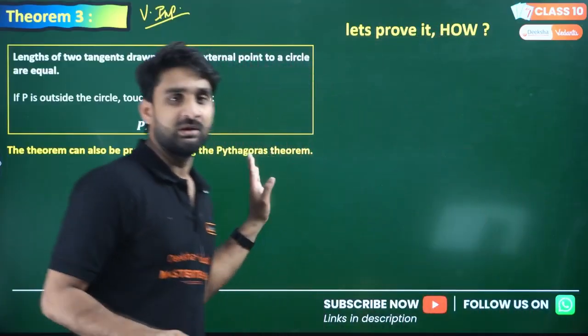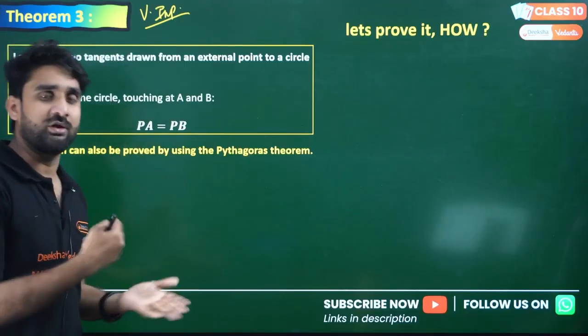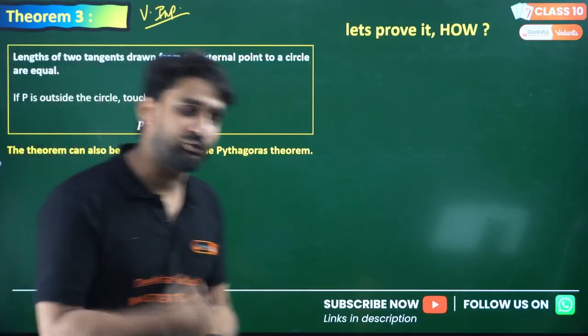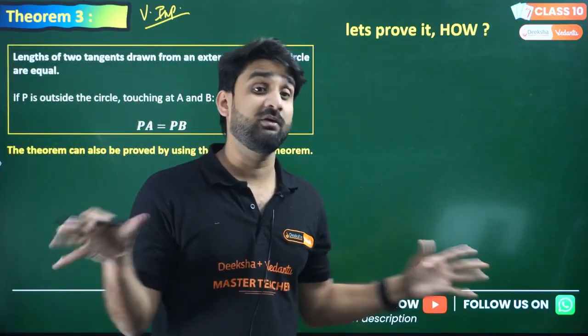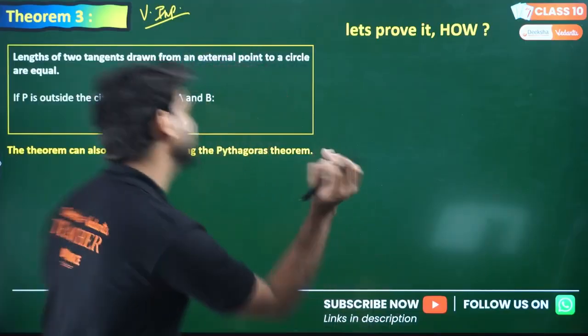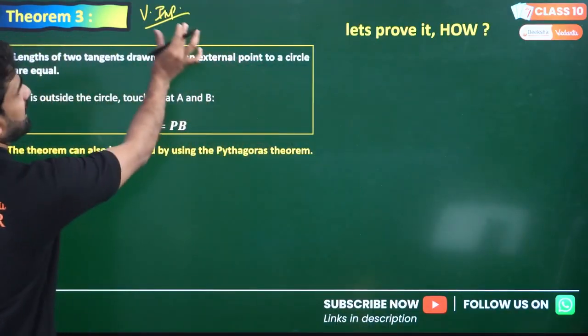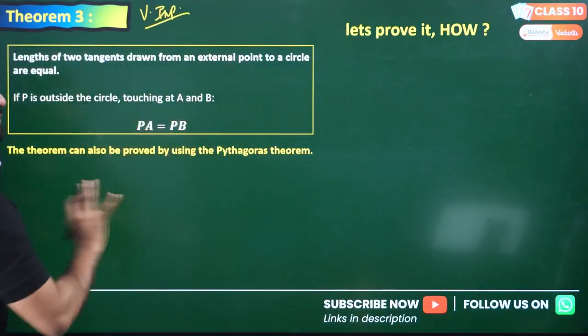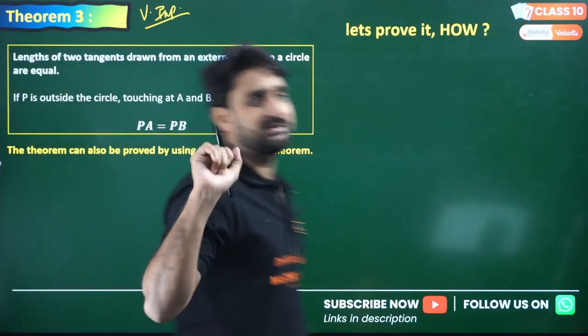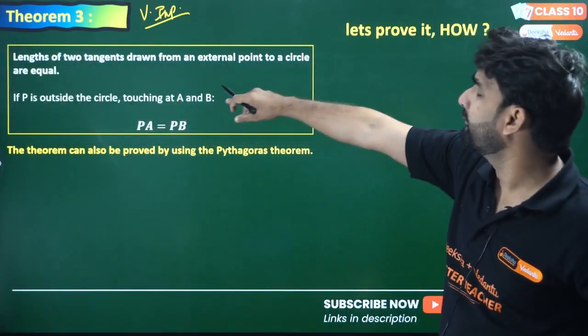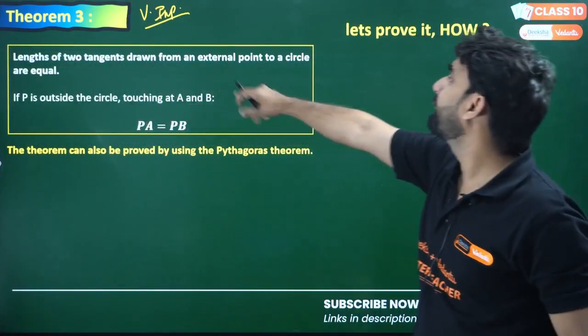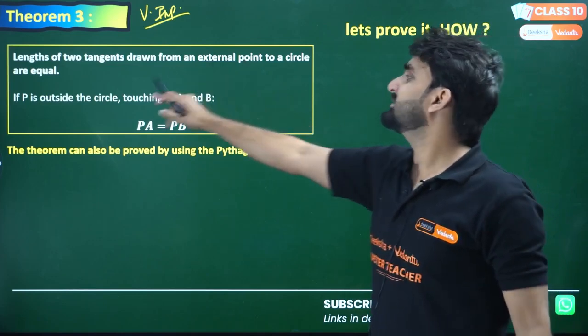I'm teaching you all guys: theorem number 1, theorem number 2, theorem number 3. These theorems are all very important for you guys, my dear champ. So let's move to theorem number 3. I've already written here, very important. So now look at the theorem. The theorem is that lengths of two tangents drawn from an external point to a circle are equal.